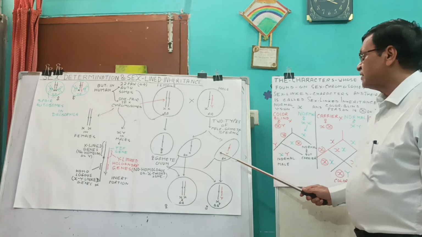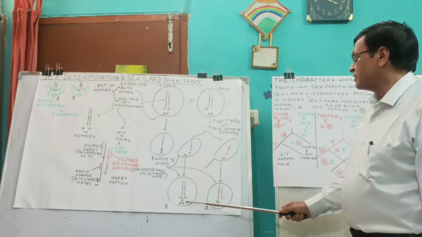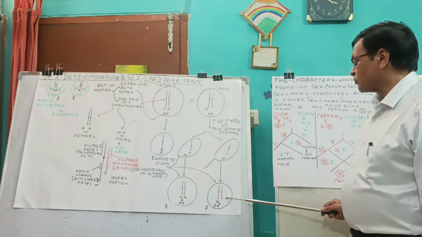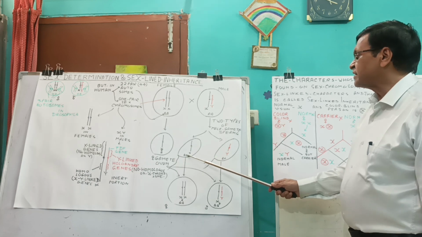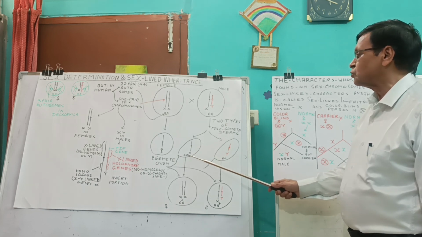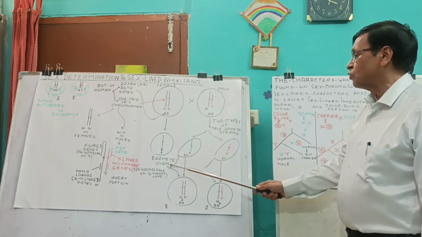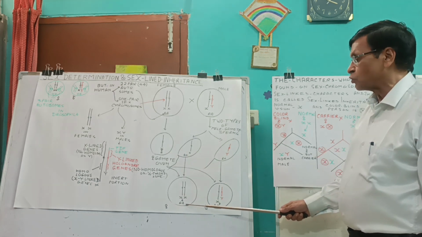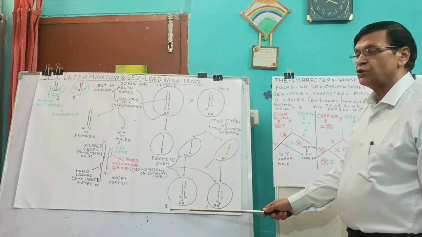If the Y-bearing sperm unites with an ovum, it results in XY, a male individual. If the sperm having an X chromosome unites with the female gamete, the ovum, then it results in 22 pairs of autosomes plus XX, a female.